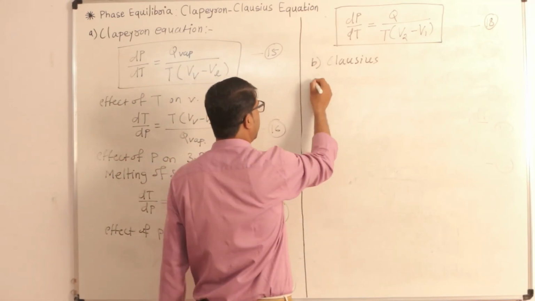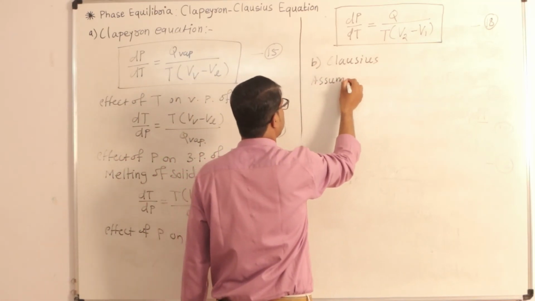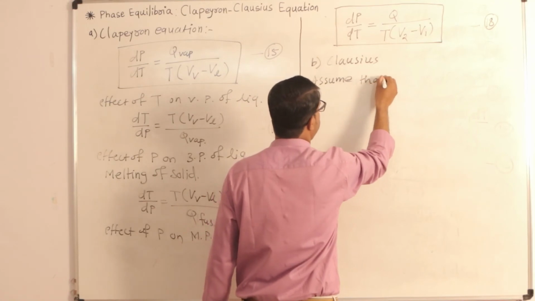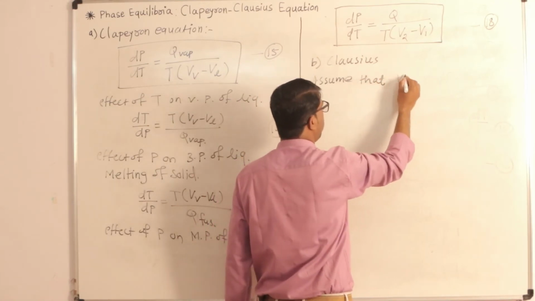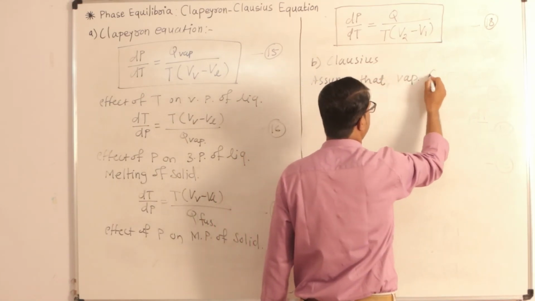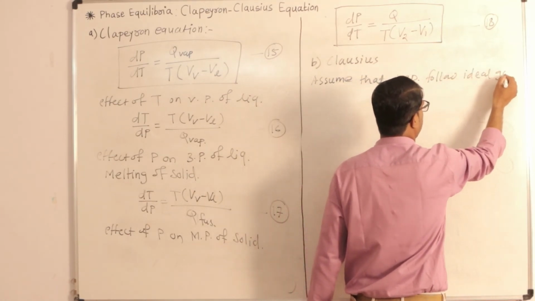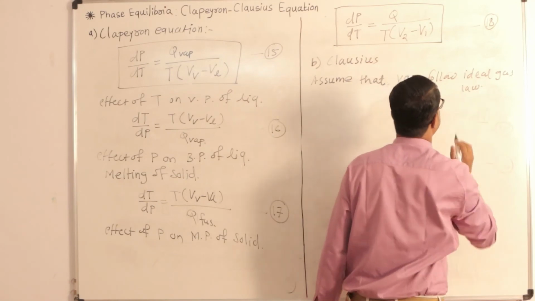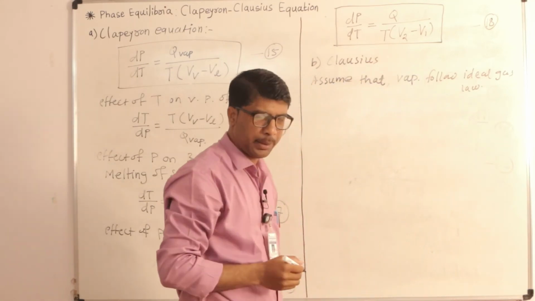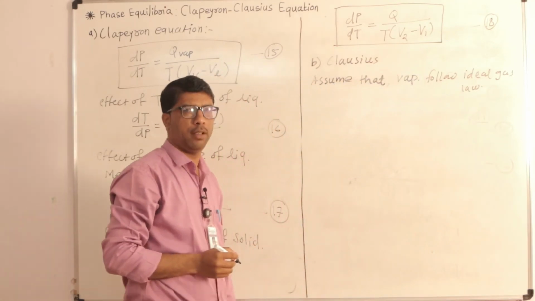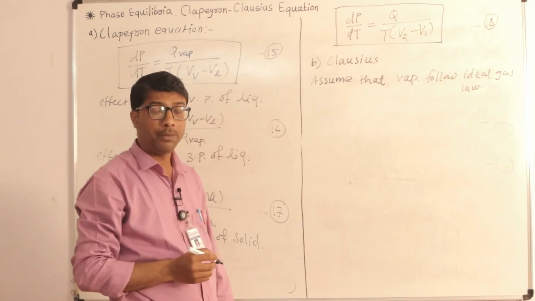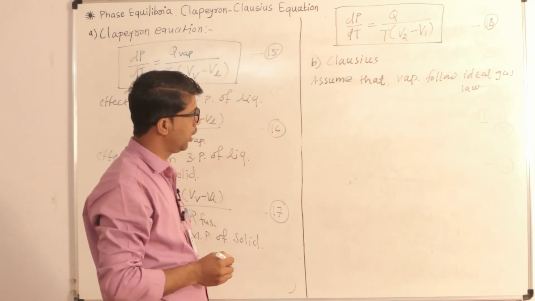They assumed that the vapor follows the ideal gas law. That means in the vaporization of liquid, whatever vapor forms follows the ideal gas law.